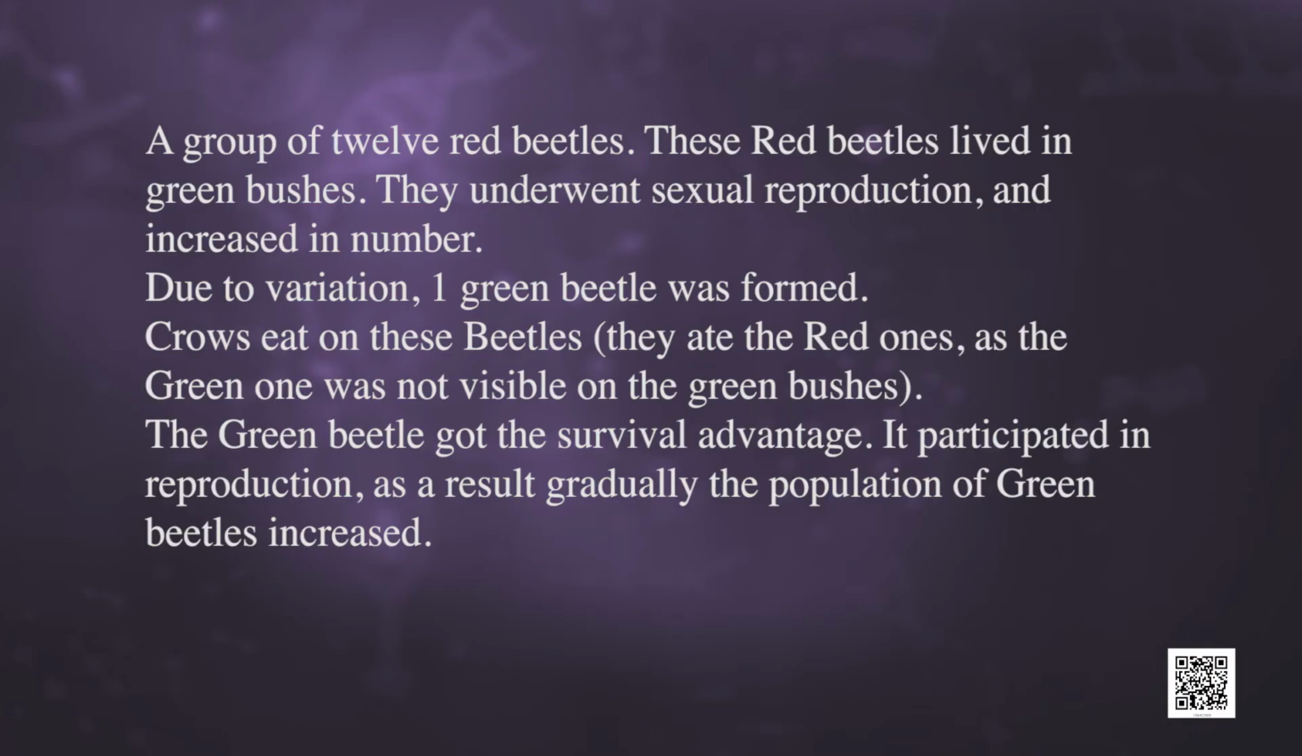Let us understand evolution with some consequences of this tendency of variation. Now consider a group of 12 red beetles. These red beetles live in green bushes. They underwent sexual reproduction and increased in number. Due to variation, one green beetle was formed. Crows eat these beetles. They ate the red ones as the green one was not visible on the green bushes. The green beetle got the survival advantage. It participated in reproduction. As a result, gradually the population of green beetles increased.